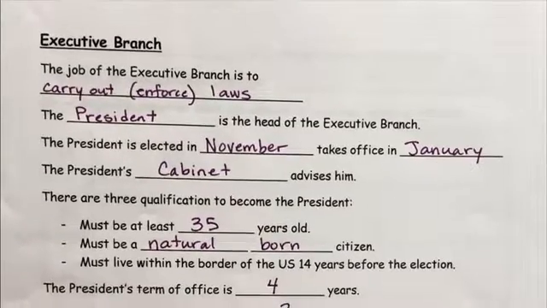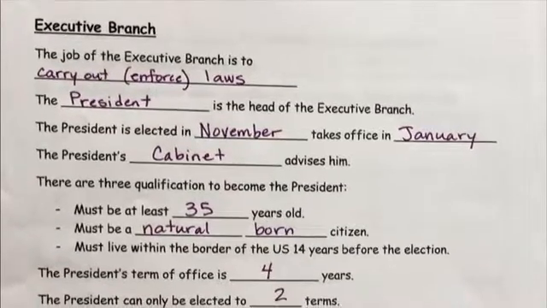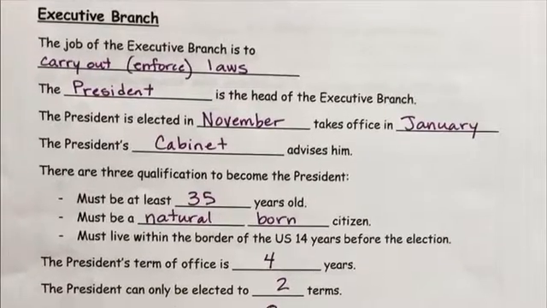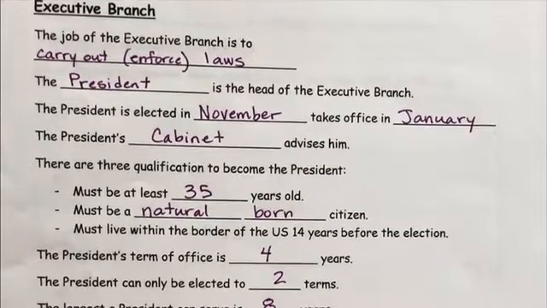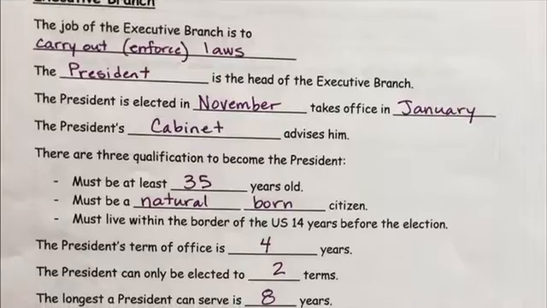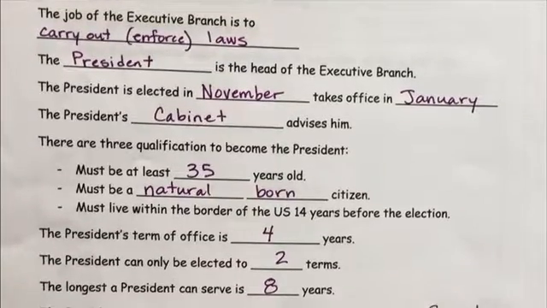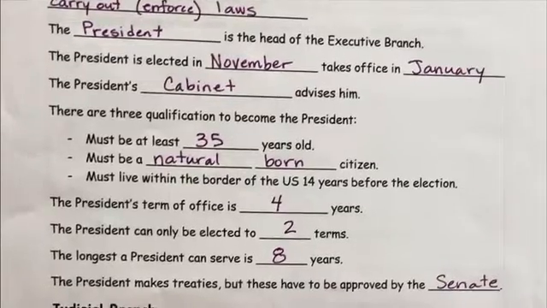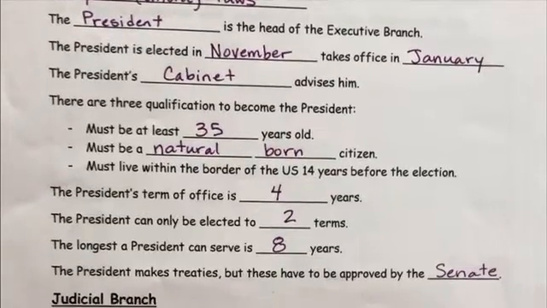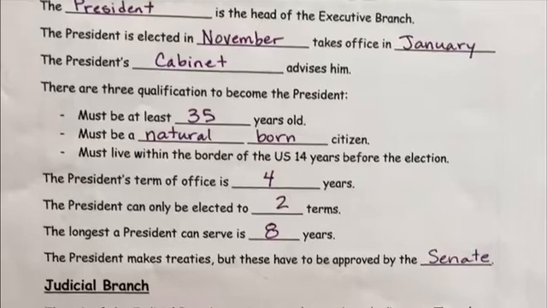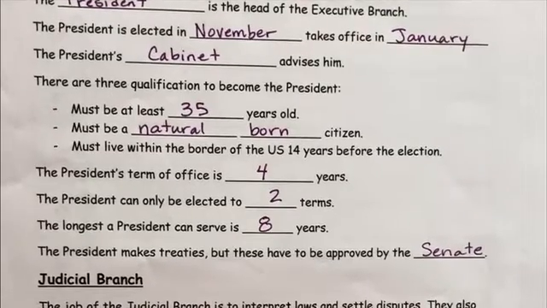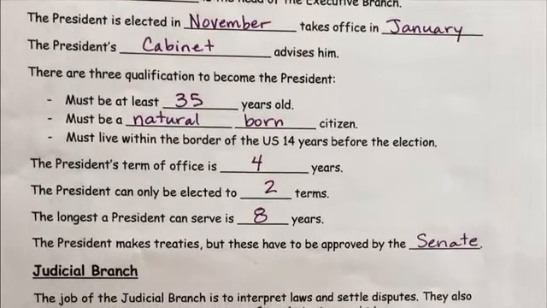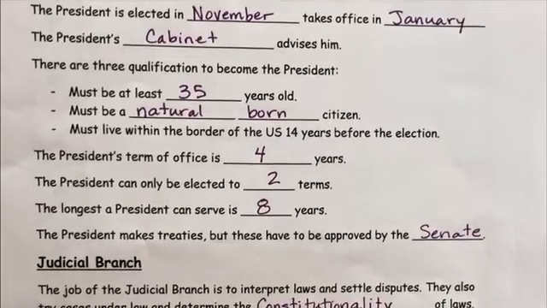On to the executive branch. So this is led by the president. The job of the executive branch is to carry out or enforce the laws. The president is the head of the executive branch. The president is elected in November, like this November, and then will take office in January. The president's cabinet advise him. These are the Departments of Defense, Departments of the Interior. There's a bunch of different departments that make up the cabinet.